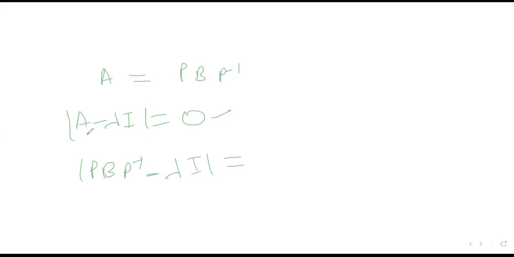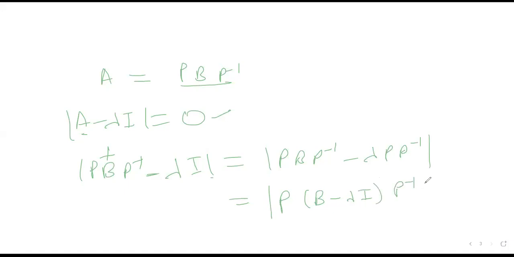Now, because A is equal to P B P inverse, this will give you P B P inverse minus lambda times I. Now, I can be written as P P inverse, this small manipulation. So if you see, this can be written as P times B minus lambda I times P inverse.